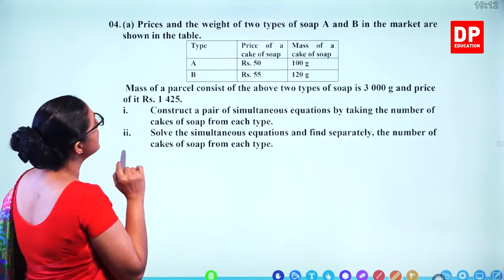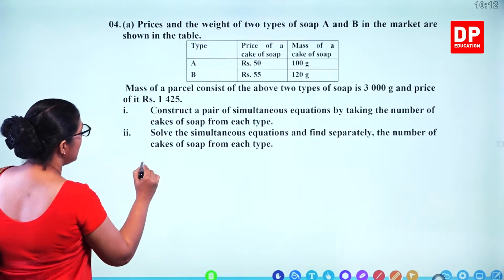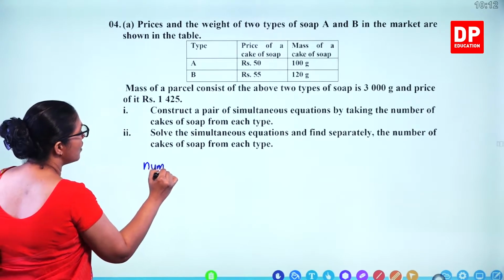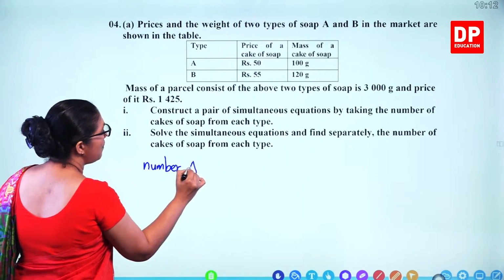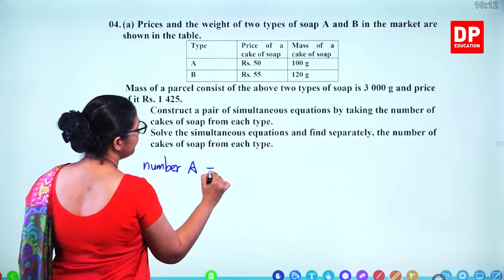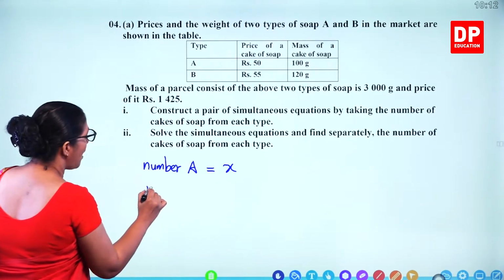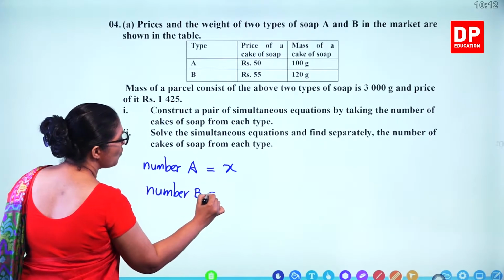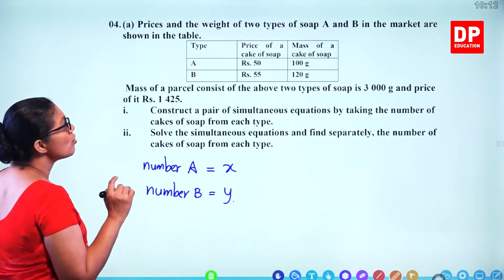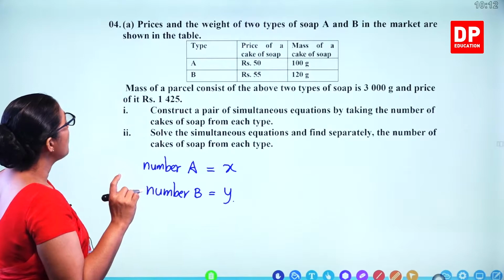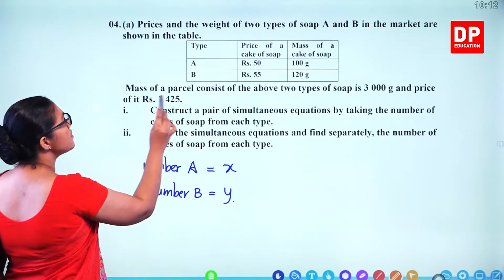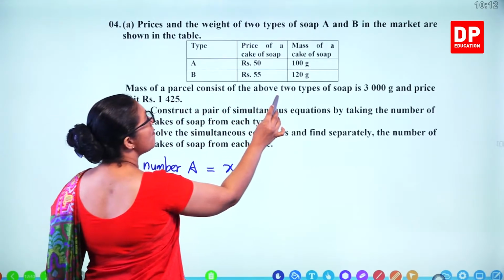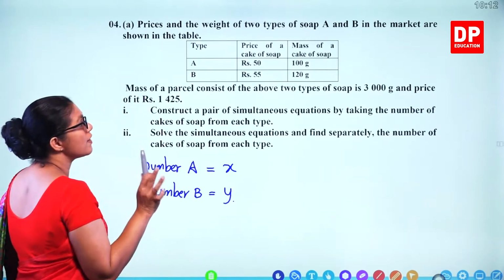So we'll take the number of A type, that's x. And the number of B type, that's y. Now we need to construct an equation. The mass of the parcel consisting of the above 2 types of soap is 3000.